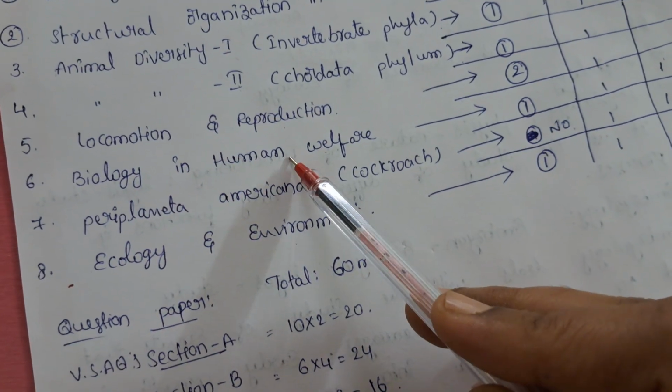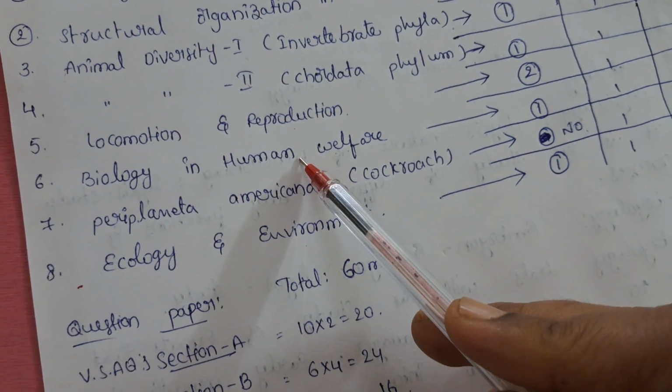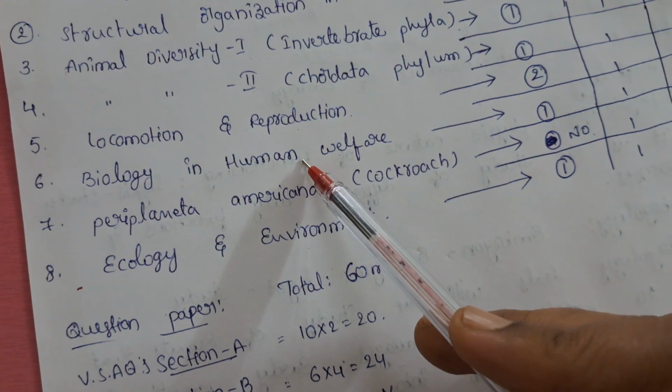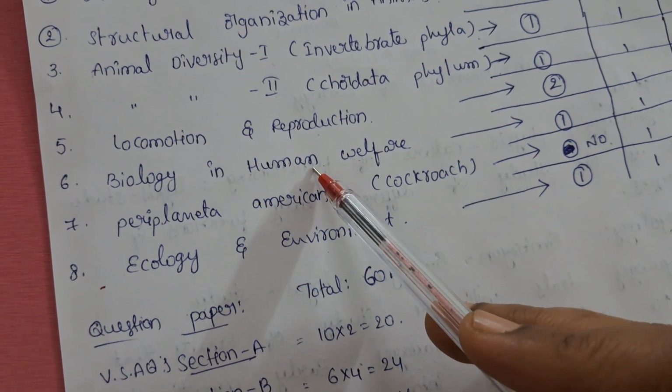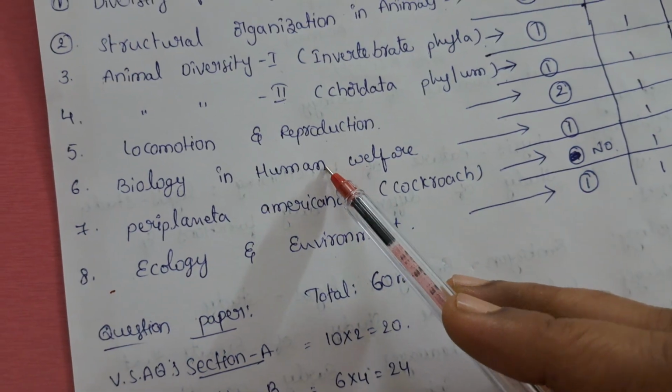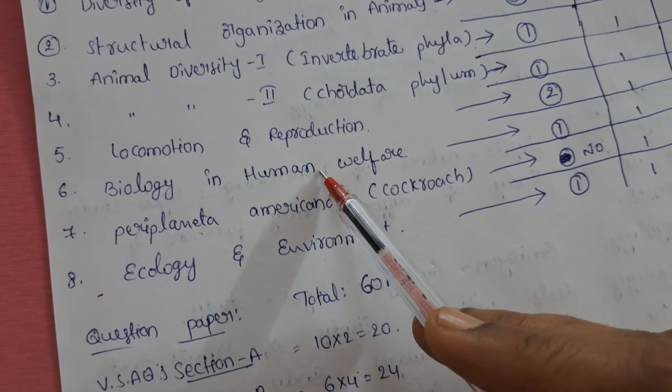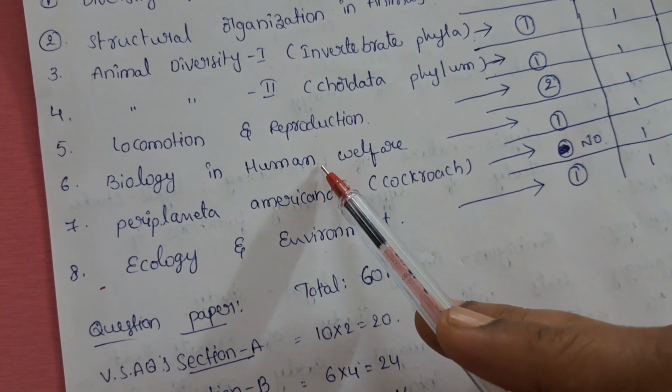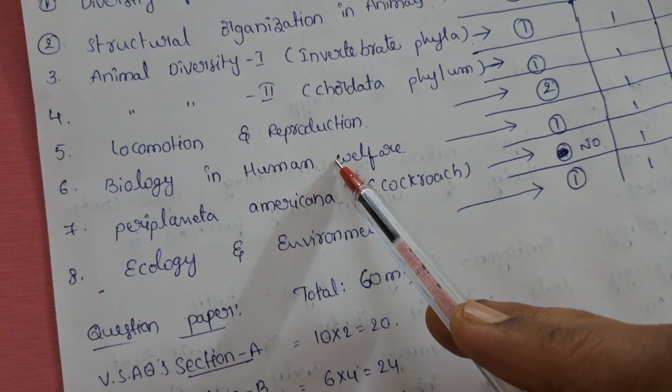Next, biology and human welfare: how parasites develop in human bodies, how they increase and lead to different types of diseases. Everything is read in biology and human welfare.